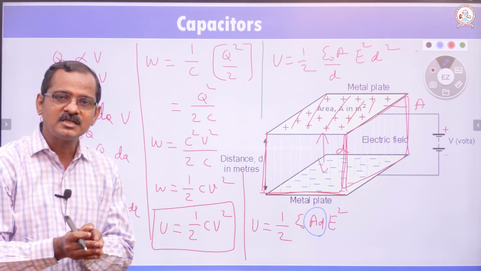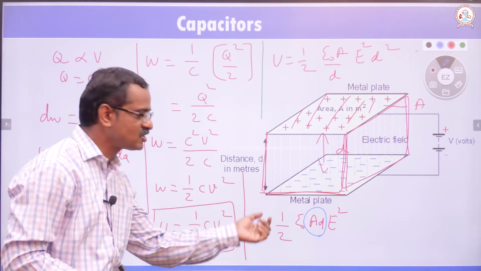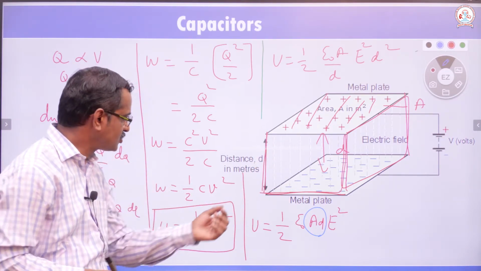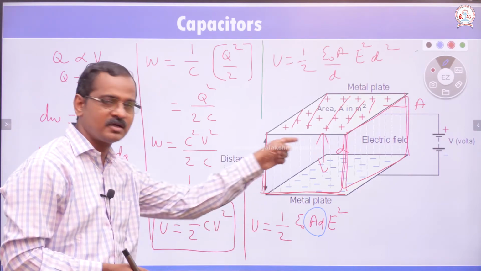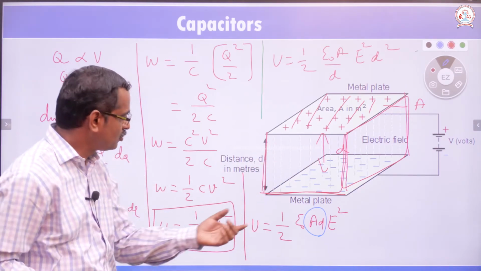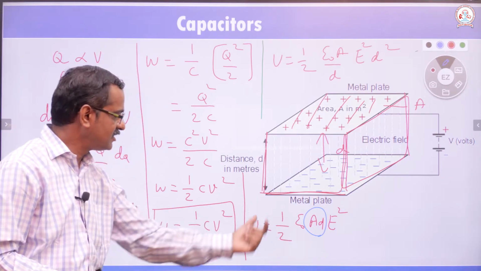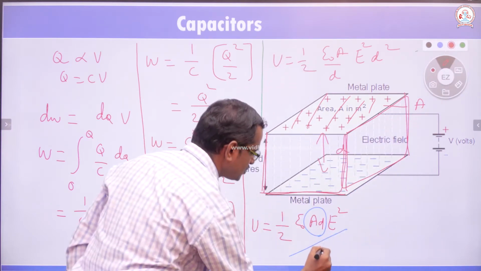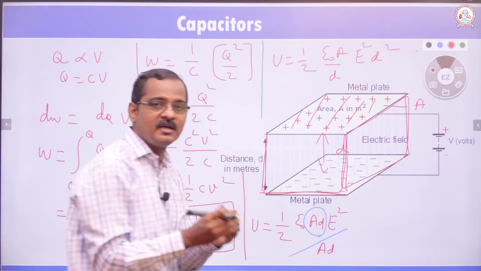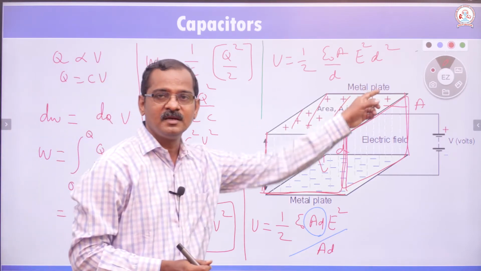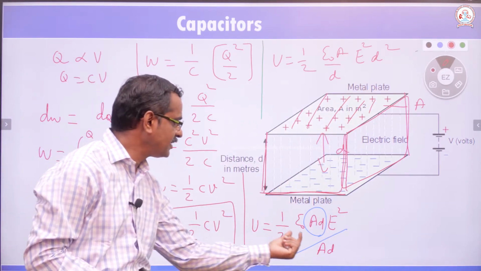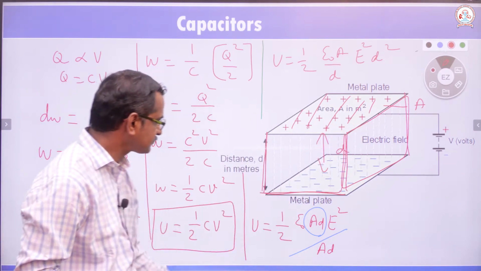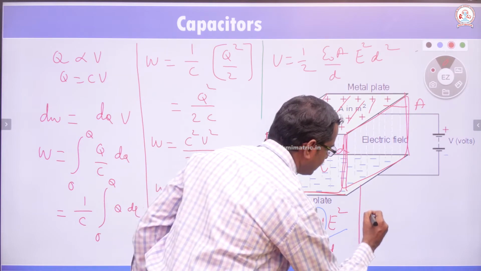If you want to calculate the total electrostatic potential energy stored in the capacitor per unit volume, we can divide this by the total volume, which is equal to A into D, where A is the total area of the plates and D is the distance between the plates. A into D gives the total volume.